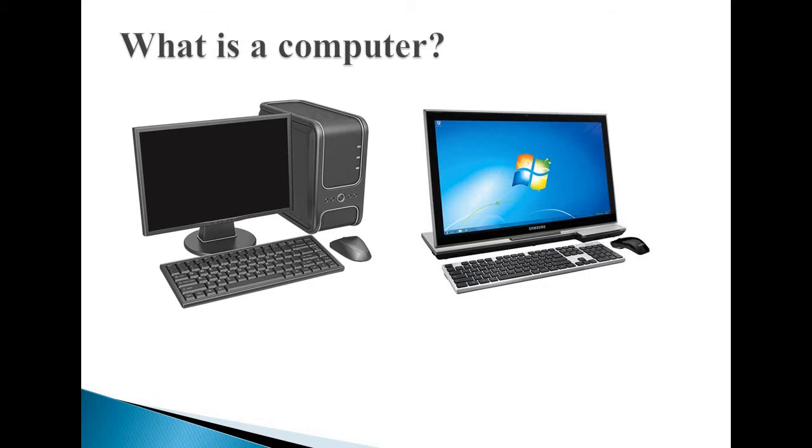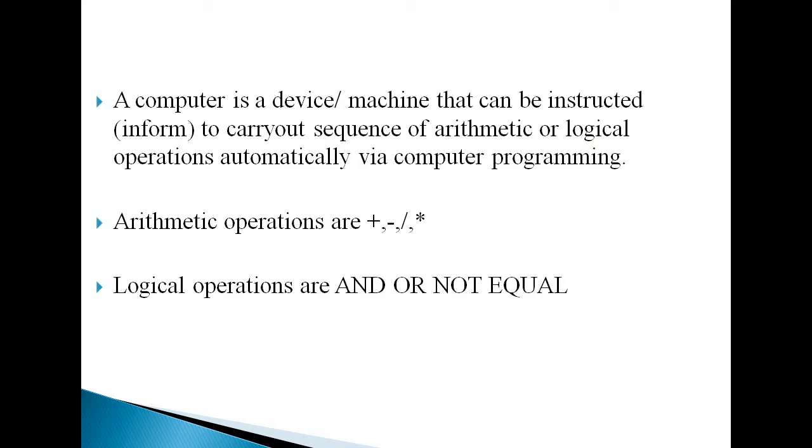How can you give the definition for a computer? A computer is a device or machine that can be instructed to carry out a sequence of arithmetic or logical operations automatically through computer programming. That is, we are instructing the machine to perform arithmetic operations like addition, division, multiplication to get the desired output, or logical operations like comparing two operands whether they are equal or not, etc. That is, we are instructing the machine to perform the operations and get the desired output.